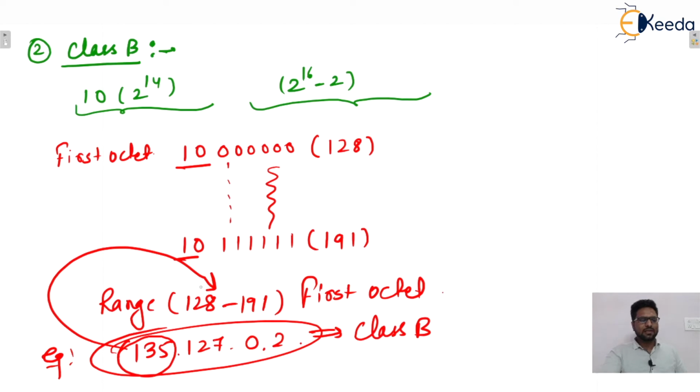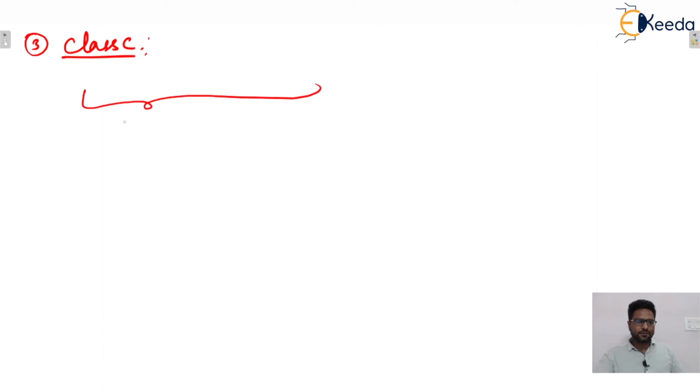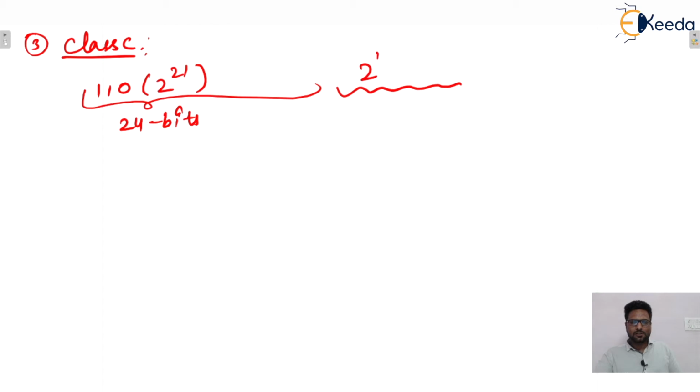Now next one, let's say class C. Third one is class C. So for class C, we can say that this is the classification. For network, 24 bits are assigned. So 3 bits are fixed, 110, the remaining 21 will create 2 raised to power 21 combinations, and 2 raised to power 8 minus 2 number of hosts will be there. So 8 bits are assigned to the host portion.